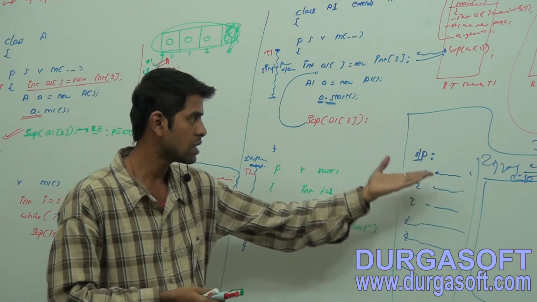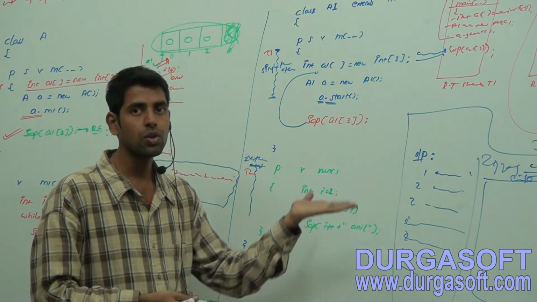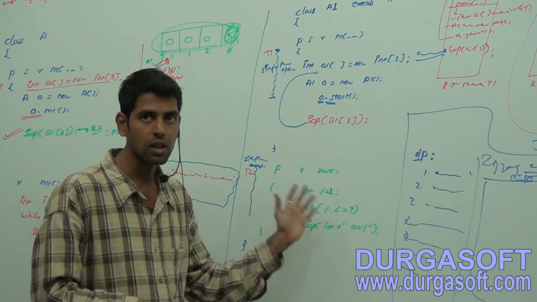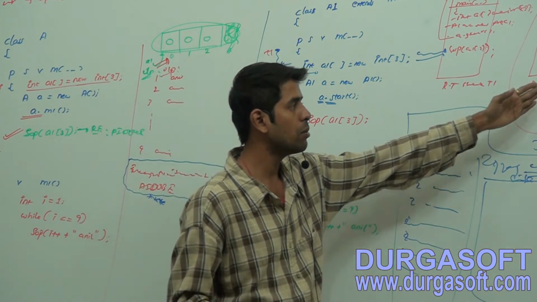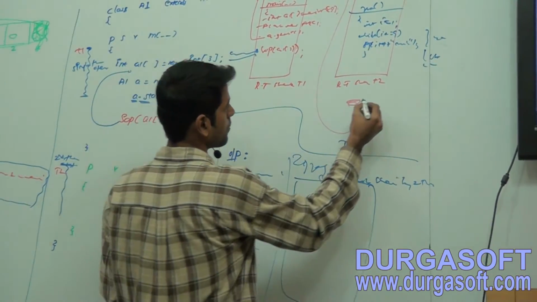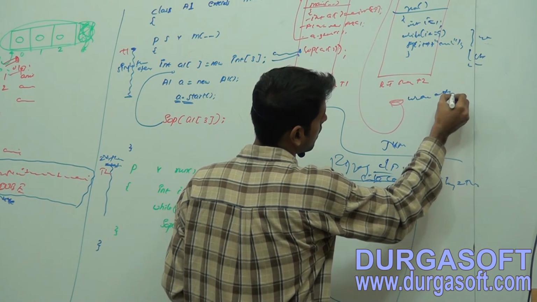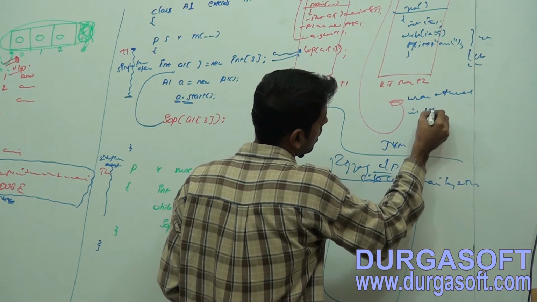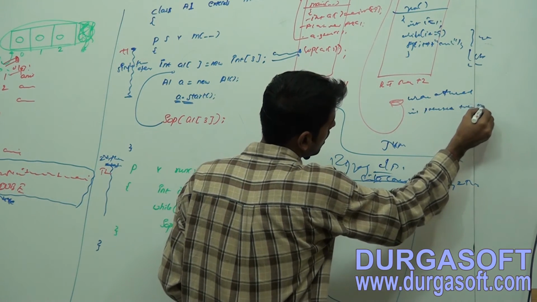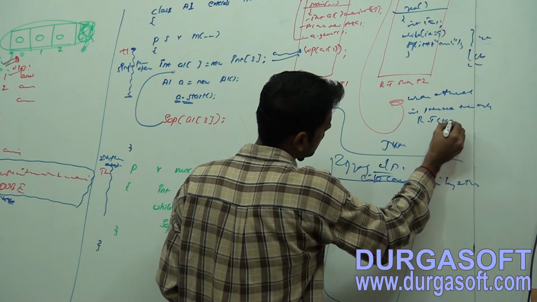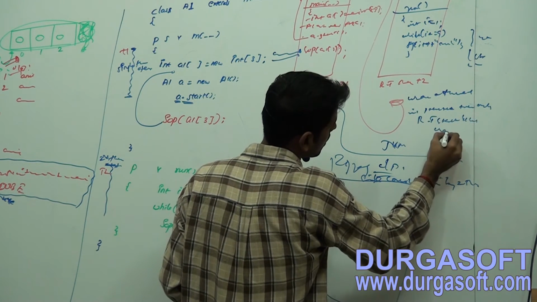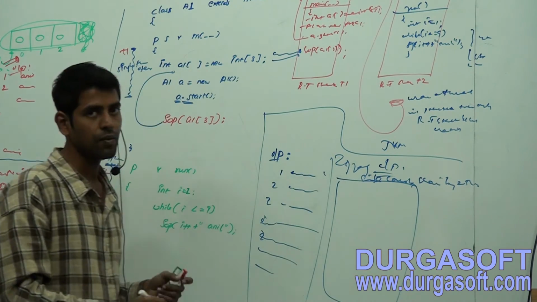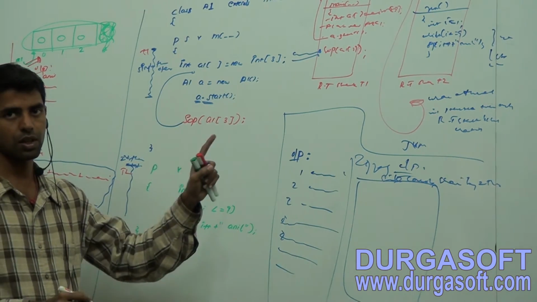You cannot see this start to execute. First of all, you have to start this thread, then only the runtime stack will be created. Observe here, when a thread is started, then only the runtime stack will be created.